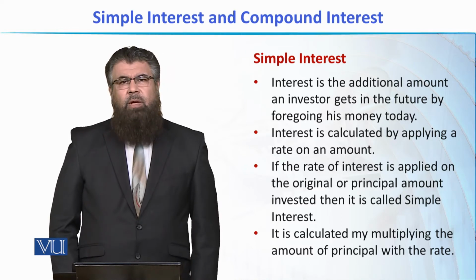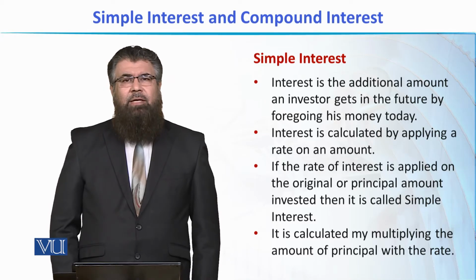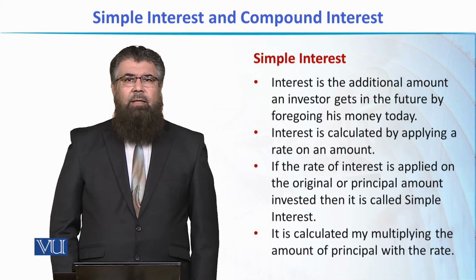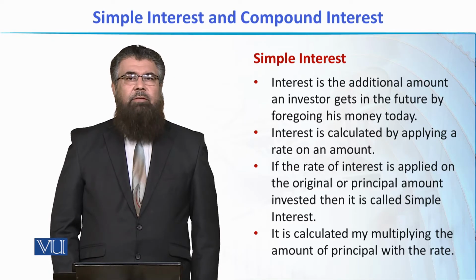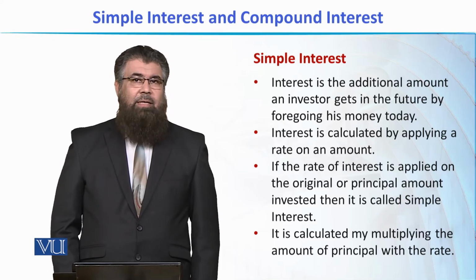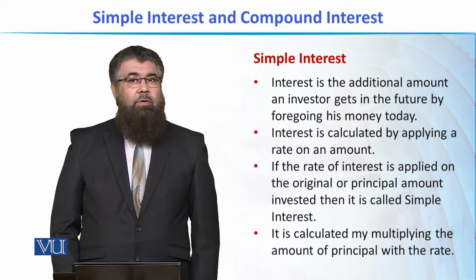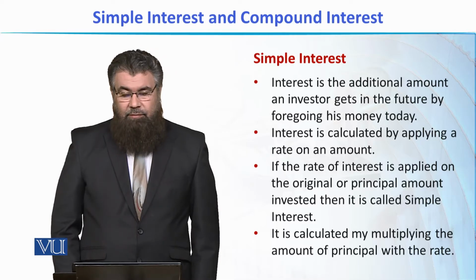So, interest, which is actually the addition in the value of my money, is calculated in a way that it is applied on a certain amount. And that amount, if it is the original amount that is invested, then it is called simple interest.